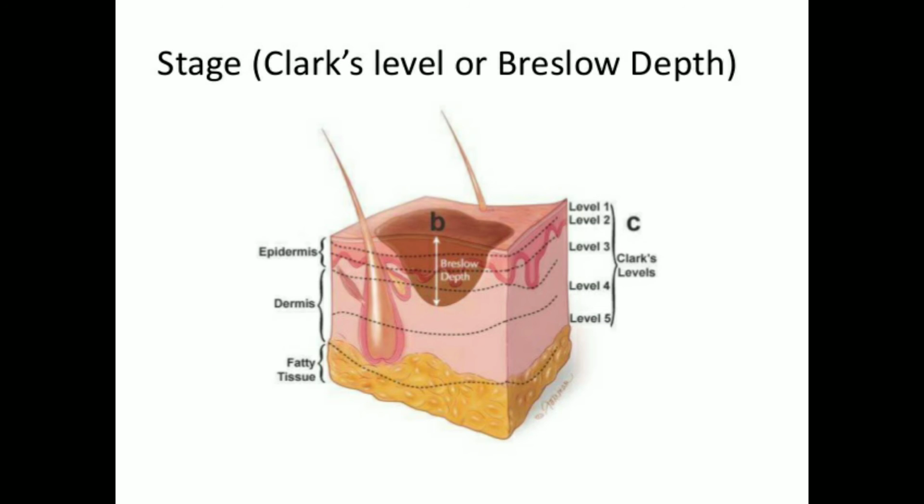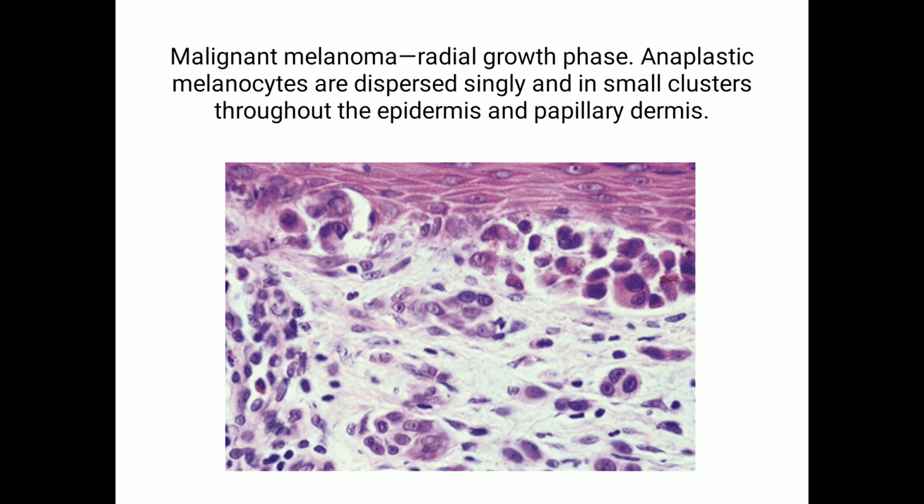Stage. Clark's level or Breslow depth is shown as in the figure. Clark's levels are shown on the right hand side. Malignant melanoma, the radial growth phase. Anaplastic melanocytes, as shown in the figure, are dispersed singly and in small clusters throughout the epidermis and papillary dermis.